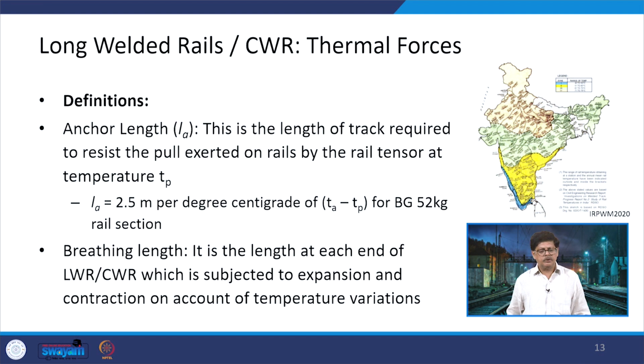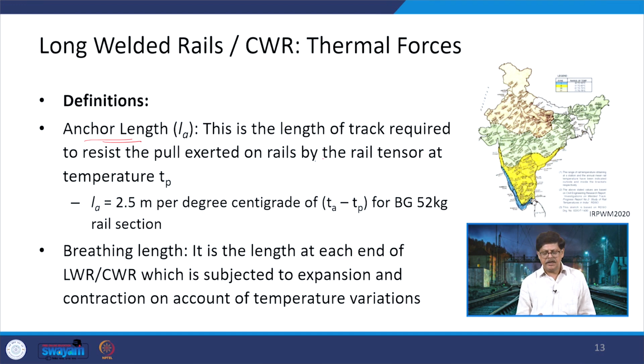Now, let us talk about the thermal forces, and before going into the thermal forces, let us look at some of the definitions. The first one is the anchor length. Anchor length is the length of the track which is required to resist the pull exerted on rails by the rail tensor at a temperature Tp.